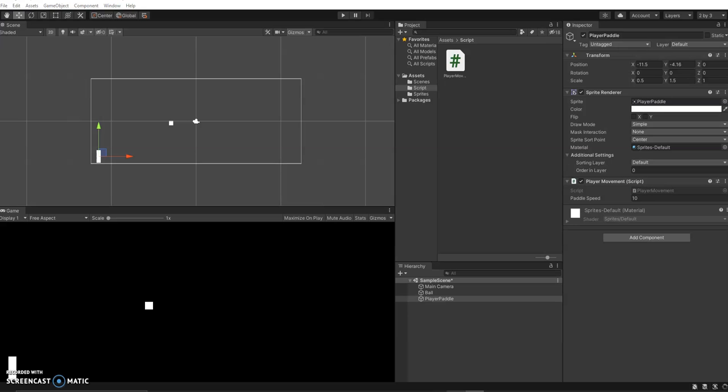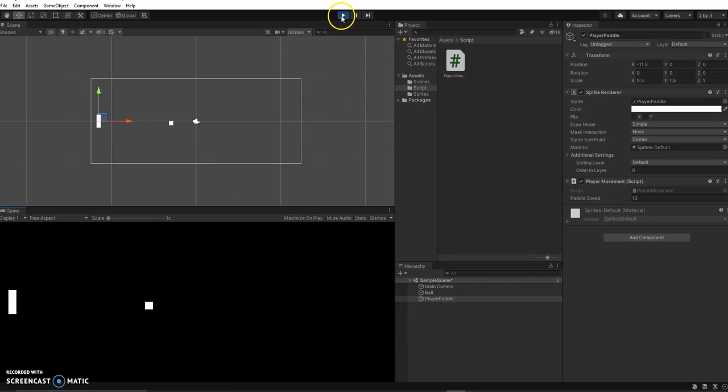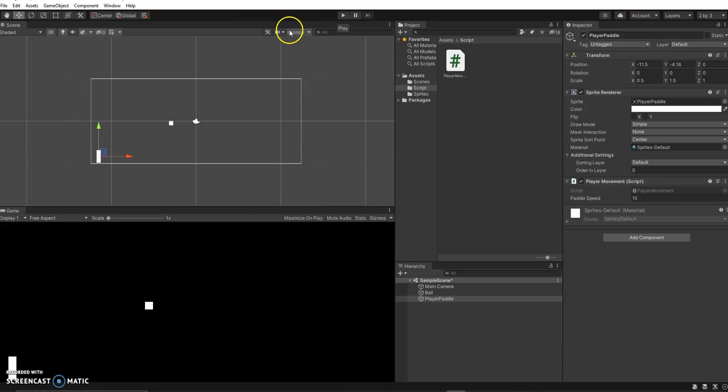So let's just take a look at that. Okay, so at the moment, it's down here, but if I hit play, it will automatically go there. Okay, it should. There it is. Okay, so it's right in the center. That's pretty good. And right, we've got a player paddle working already. There's a few things we still need to do, and we'll talk about those later. We're going to get the ball moving and then see what we can do to make sure that it's colliding and so on. Good, I hope we got a good start off here, and we'll stop it.